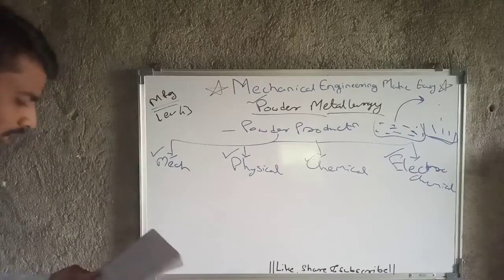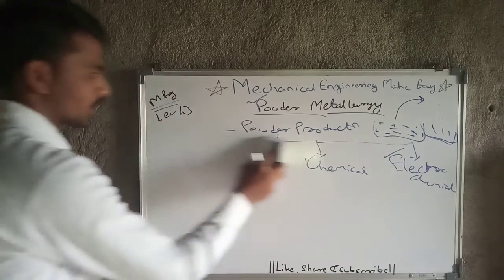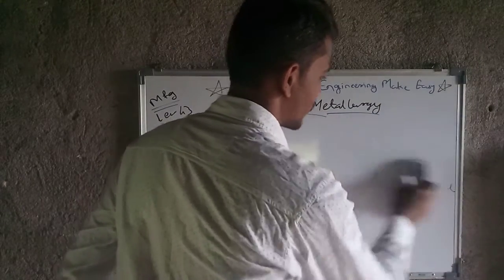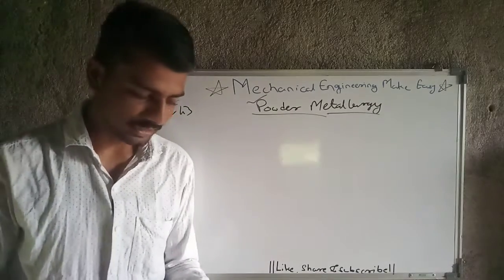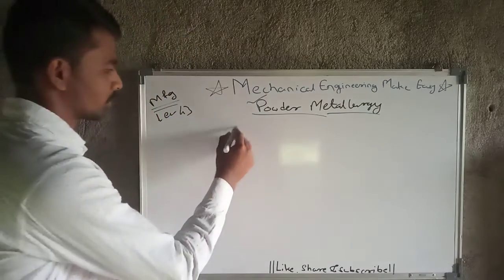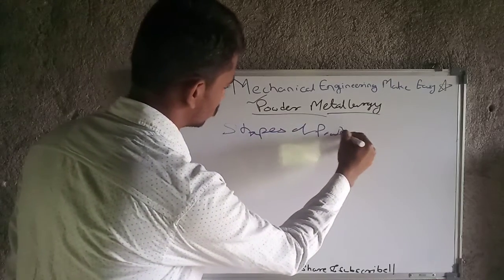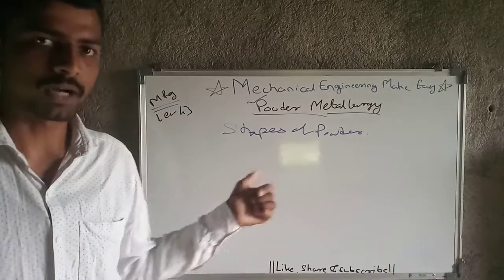So this is all about powder production, how we can produce the powder by different means. I have given you a very brief idea of powder production also. Then we will move towards the next point, and that is nothing but shapes of powder. As we are producing powder, which kind of shape will that powder have?